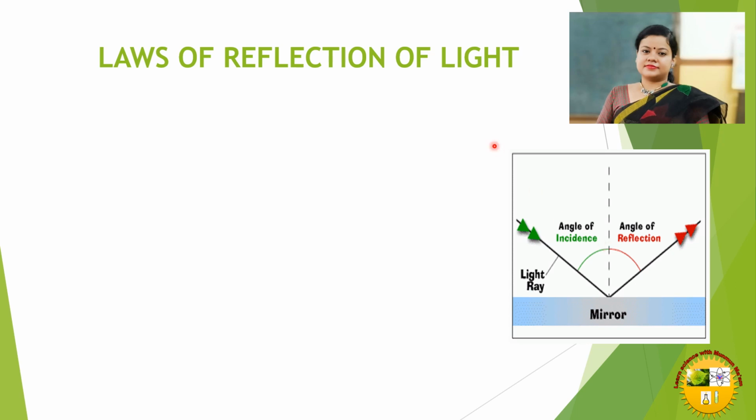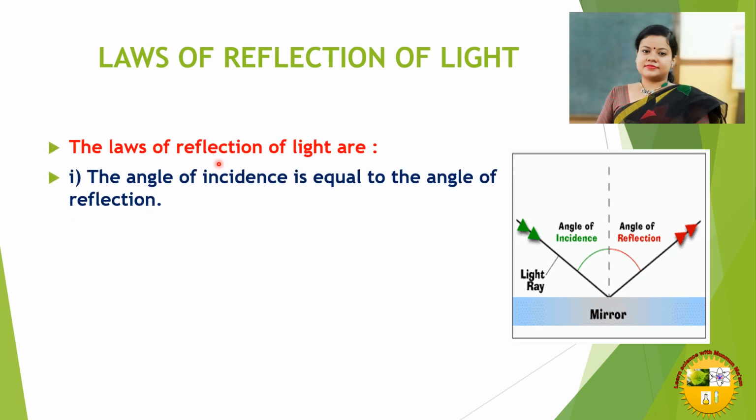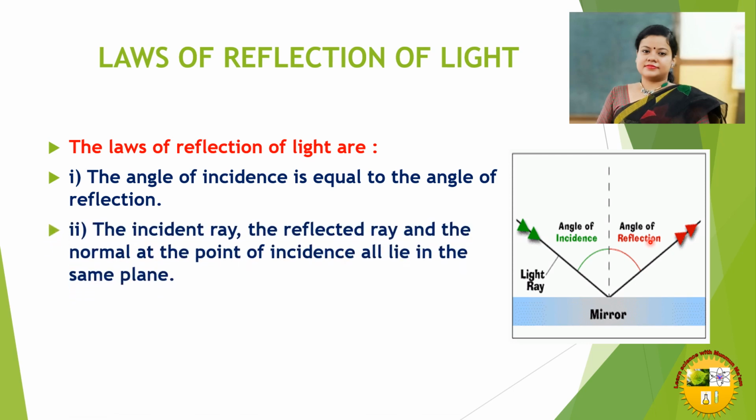Now we will learn about laws of reflection of light. There are two laws. The first law: the angle of incidence is equal to the angle of reflection. You can see here the angle of incidence is always equal to the angle of reflection. And the second law is the incident ray, the reflected ray, and the normal at the point of incidence always lie on the same plane.